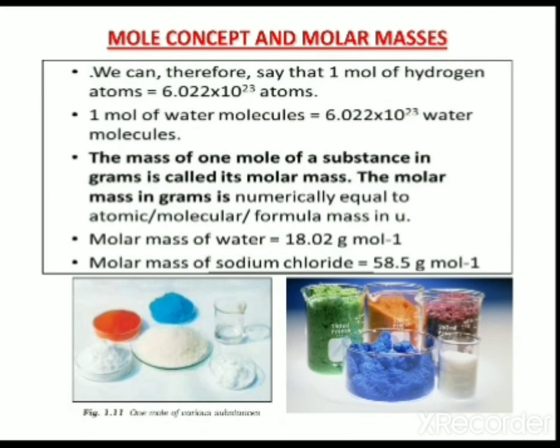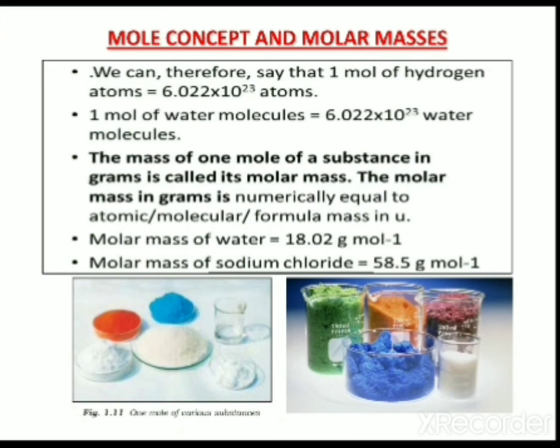We can therefore say that 1 mole of hydrogen atoms contains the Avogadro number of particles, that is 6.022 into 10 raised to 23 atoms. Again, 1 mole of water molecules consists of the Avogadro number of molecules, that is 6.022 into 10 raised to 23 water molecules.